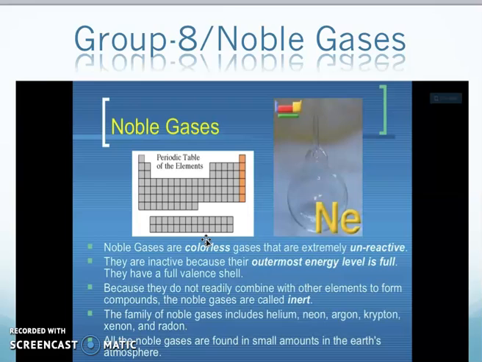Noble gases are colorless gases that are extremely unreactive. They are inactive because their outermost energy level is full. Because they do not readily combine with other elements to form compounds, they are called inert. The family includes helium, neon, argon, krypton, xenon, and radon, and all the noble gases are found in small amounts in the Earth's atmosphere.